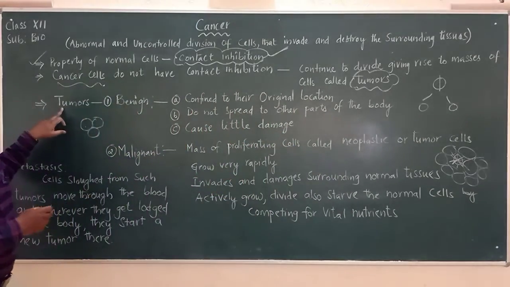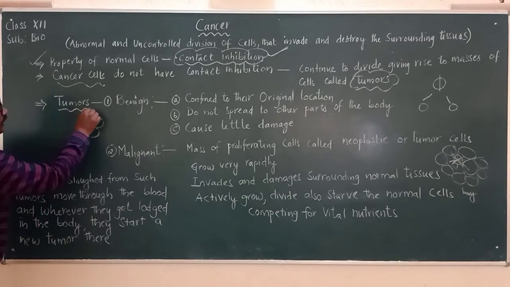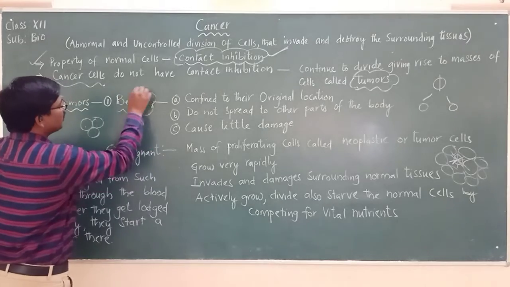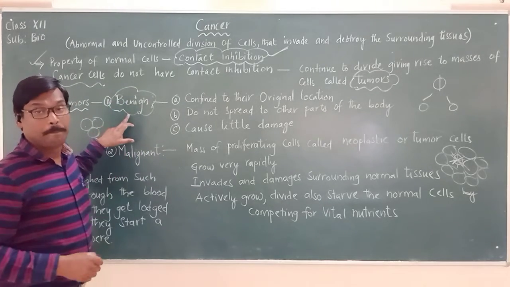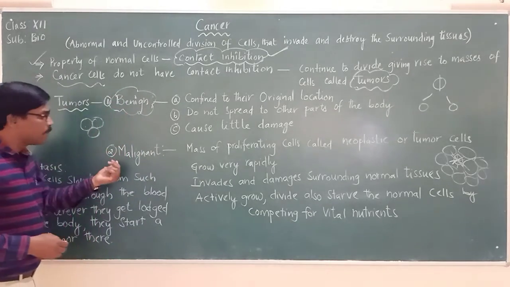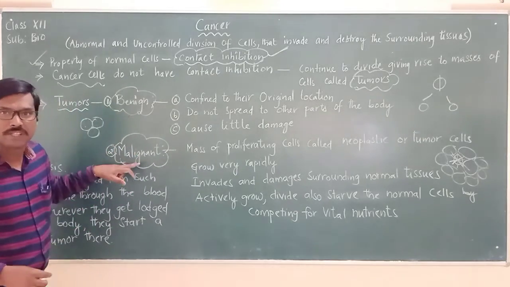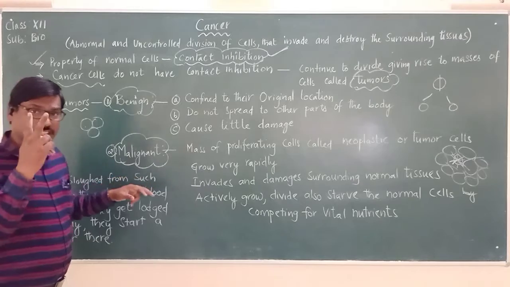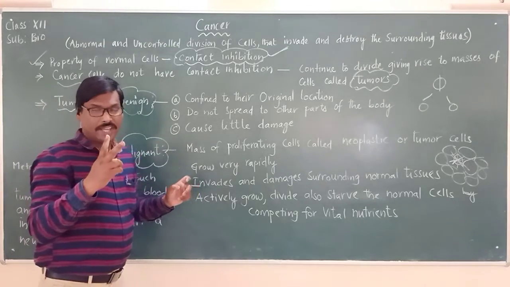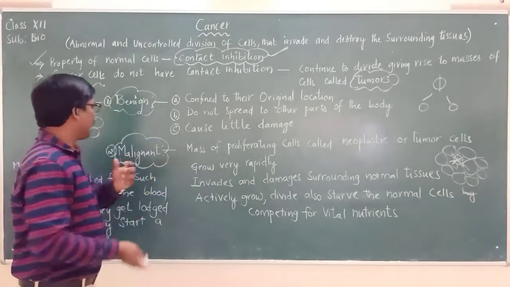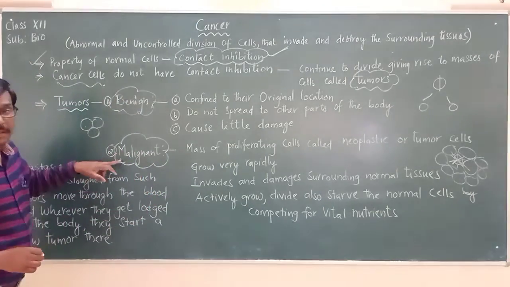Now if you are seeing the tumors, the first type of tumors are called as benign, and the second type of tumors are called as malignant. So there are two types of tumors, or otherwise we can say there are two types of cancer cells, such as benign and malignant.